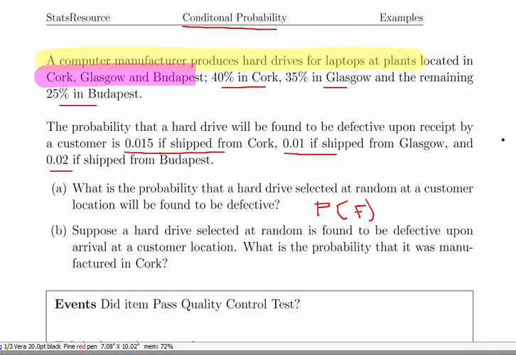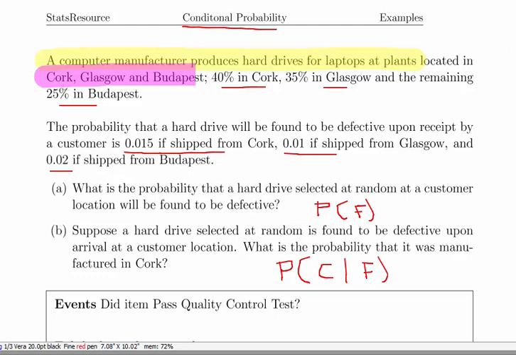So suppose a hard drive selected at random is found to be defective upon arrival at a customer location. What is the probability that it was manufactured in Cork? So that we know it to be defective.